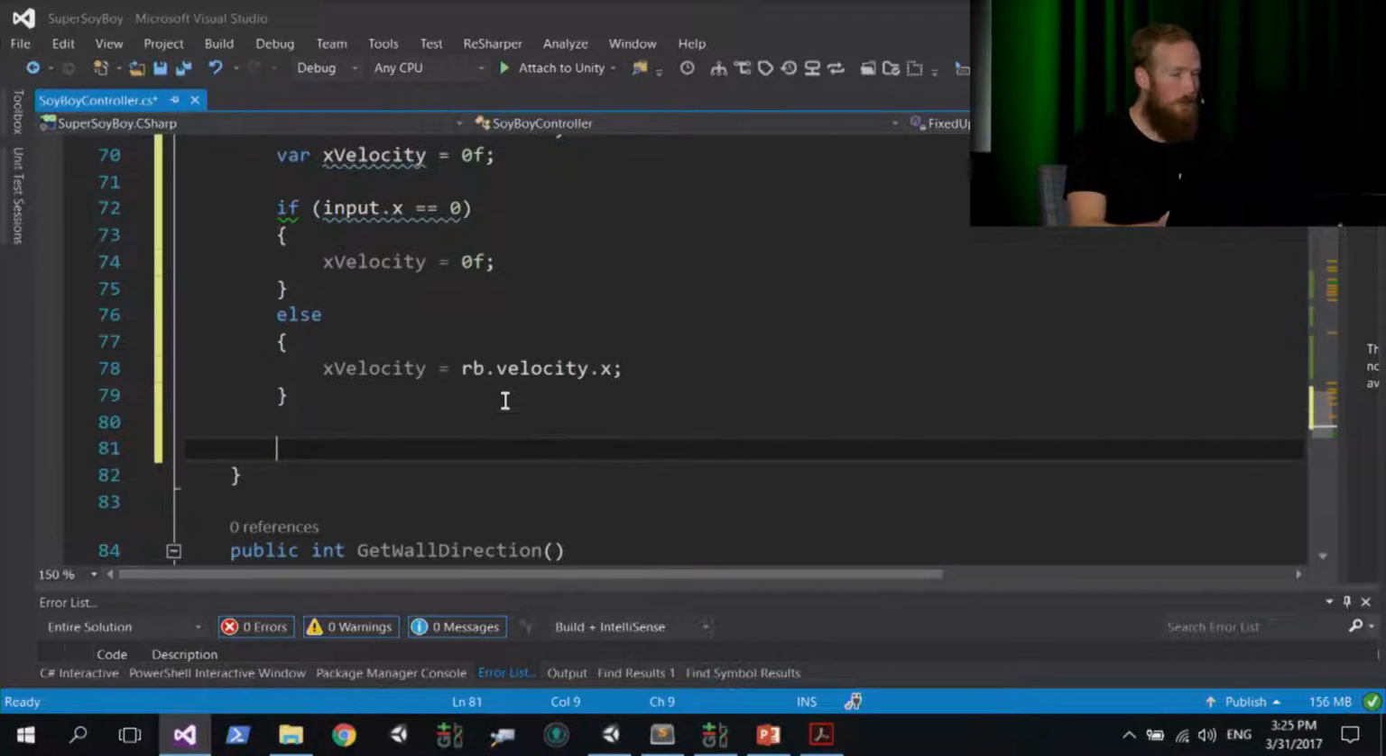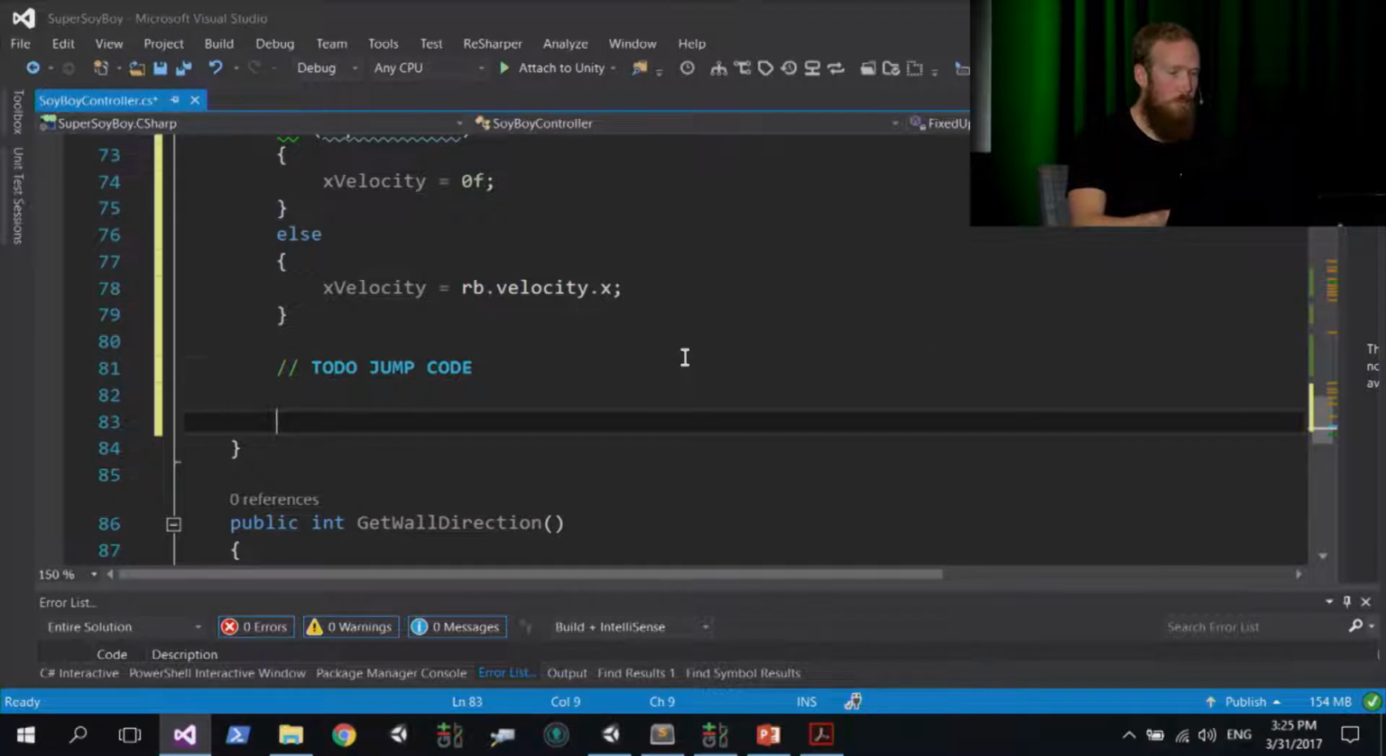And then just below that else statement, if you type in a comment here with 2 forward slashes and just type in TODO jump code, don't forget to add that just below this if and else statement. We're going to come back and add something in there later. And then below that comment, this is where we're going to basically calculate a force value for our x-axis and apply it to our soy boy game object.